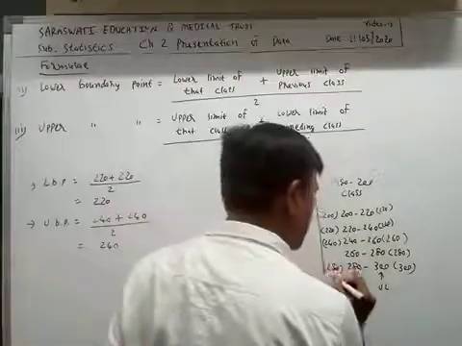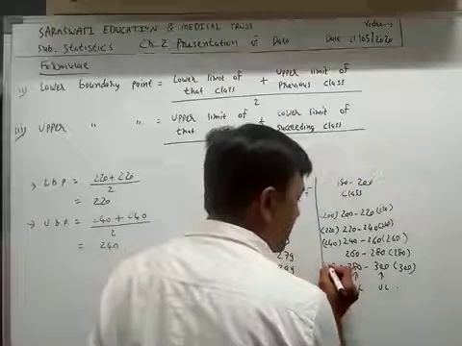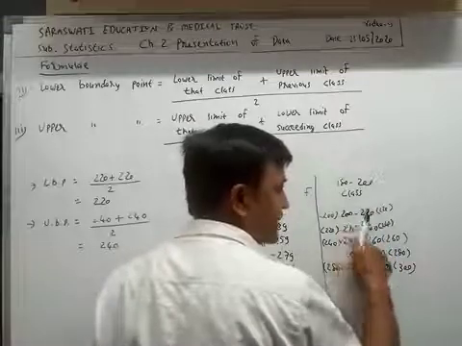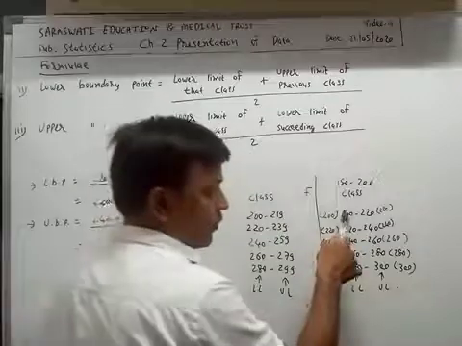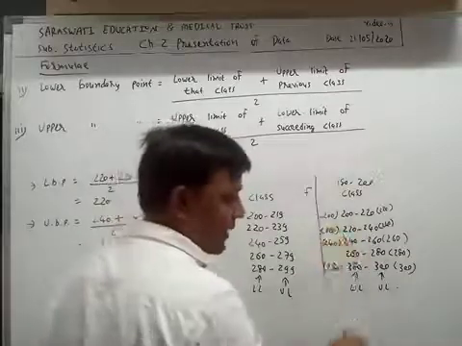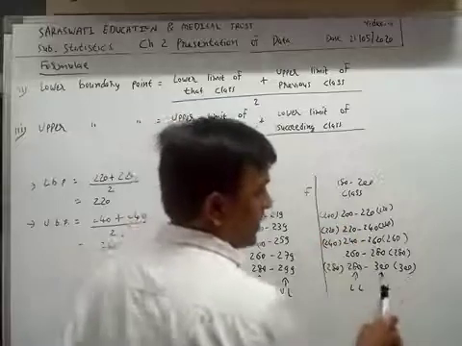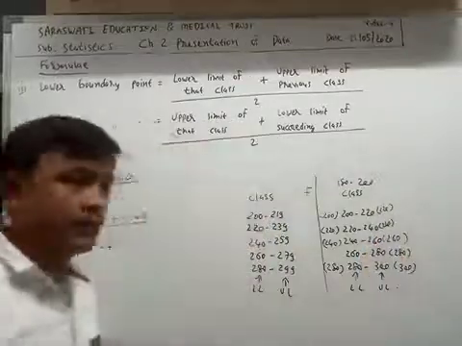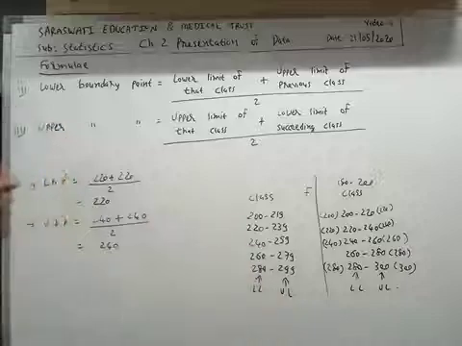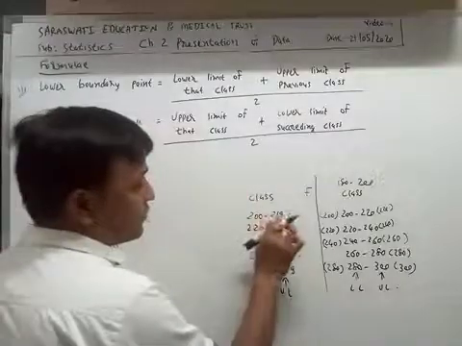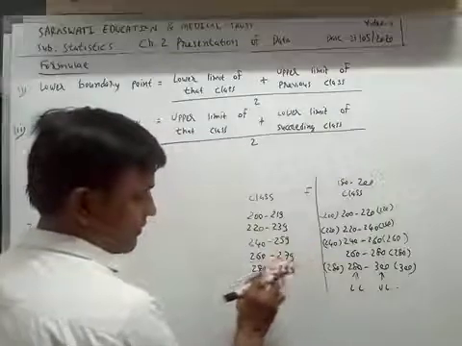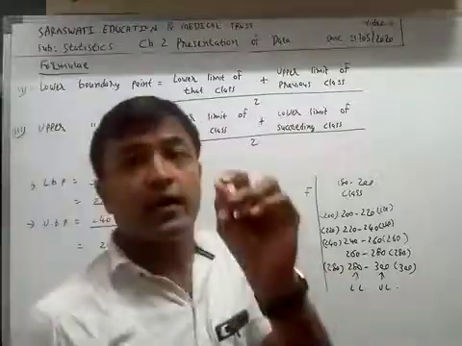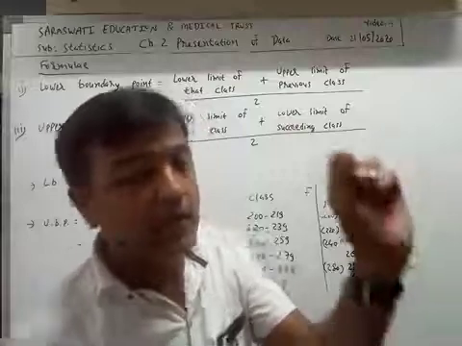Because I repeat again and again, if an exclusive class is given, the lower limit is the lower boundary point and the upper limit is the upper boundary point. But if an inclusive class is given, the lower limit is not the lower boundary point and the upper limit is not the upper boundary point.